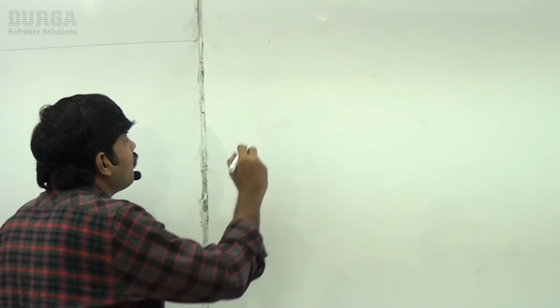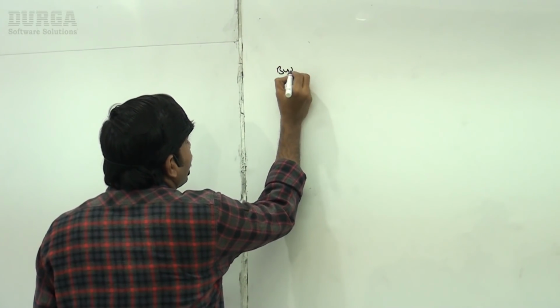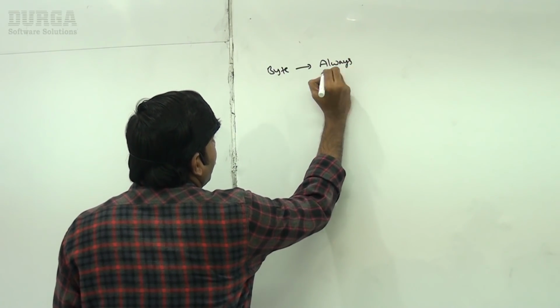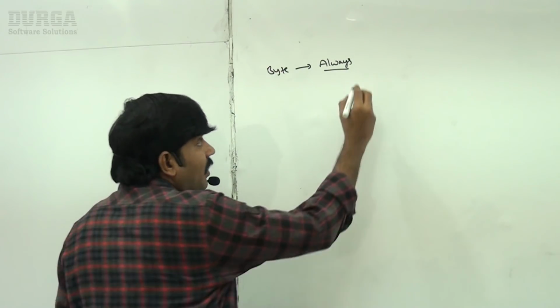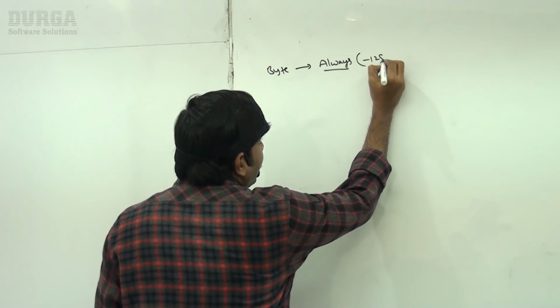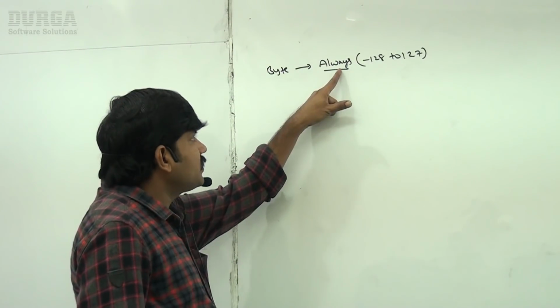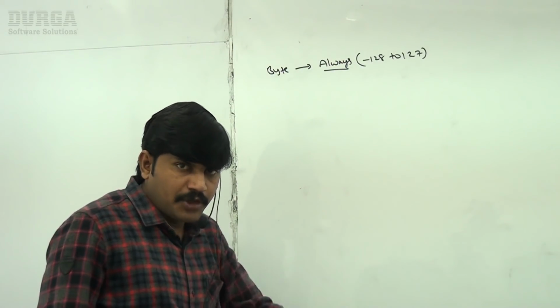Sir, the buffer concept is available only in the following ranges of wrapper classes. Assume very carefully, sir. If it is byte, always, because what is the range of byte? Minus 128 to 127. That's why buffer objects will always be used.